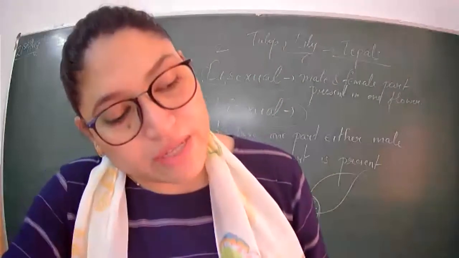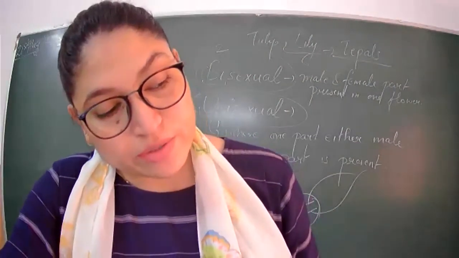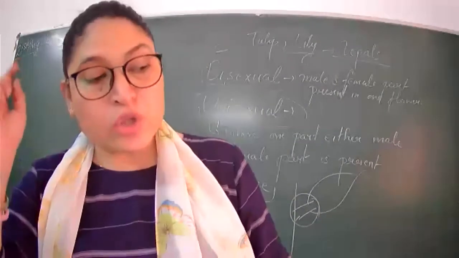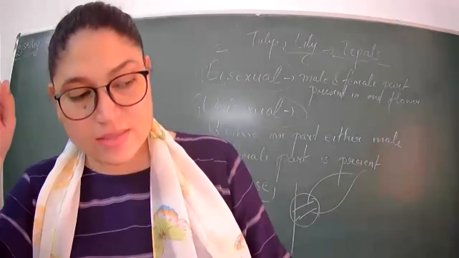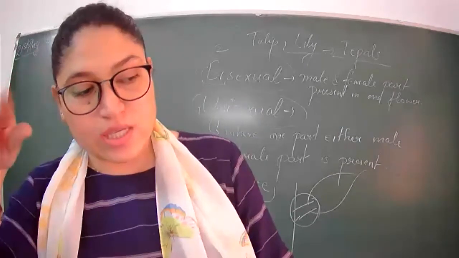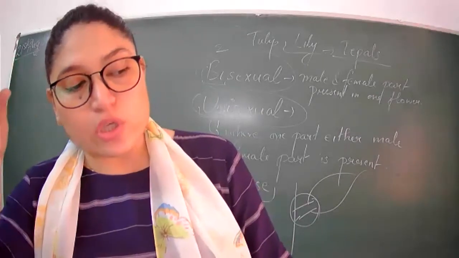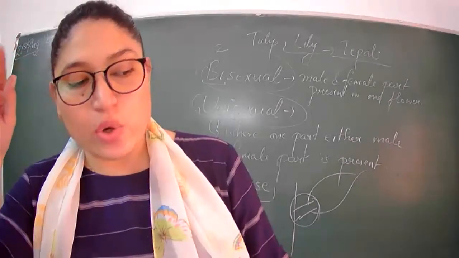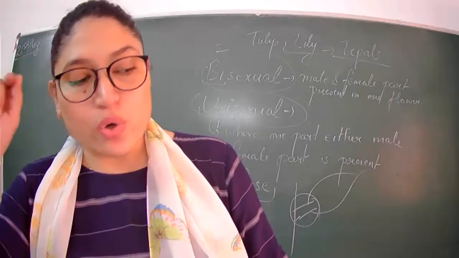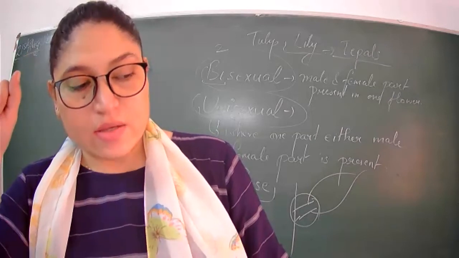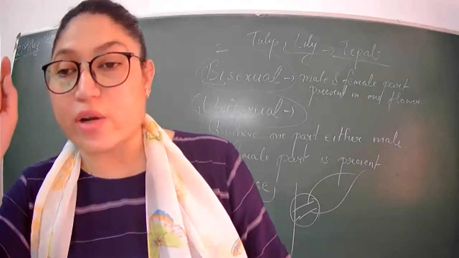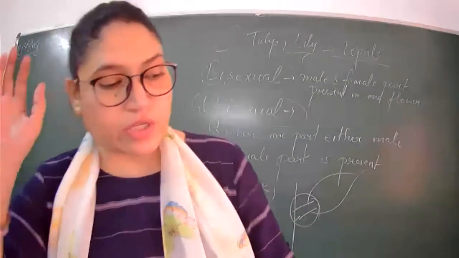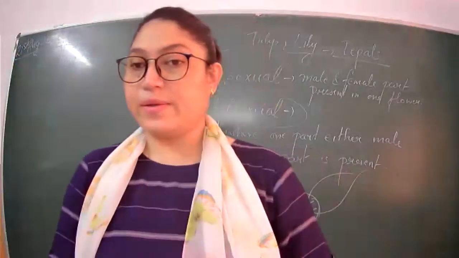Which of the following leaves have reticulate venation? Wheat? No. Wheat has parallel venation. Tulsi? Yes. So you can circle Tulsi here. Circle those plants which have reticulate venation. Tulsi has reticulate. Maize? No. Grass? No. Coriander? Yes. Coriander has reticulate venation, and China rose also has reticulate venation. Okay, fine.